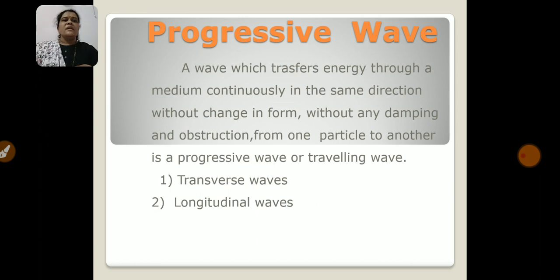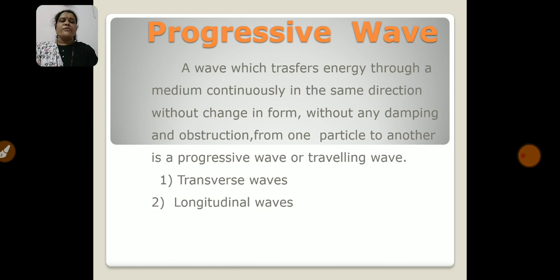In mechanical waves, energy is transferred from one particle to another. That means these waves are not standing or stationary waves; they continuously progress. That's why they are also called progressive waves.